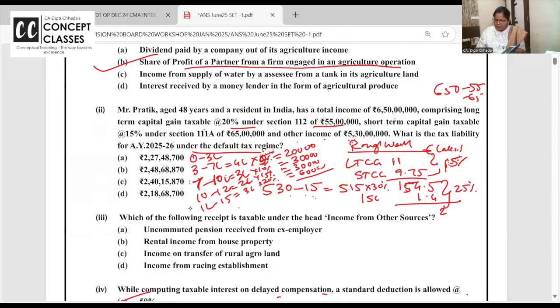Now, whatever you have got, 218.7375 into 104%, tax plus surcharge plus cess. So you are getting this answer. It's a challenge if you have got it correct in the first go, because when I as a teacher also did, I added all the taxes and I took the highest surcharge for the default tax regime, 25%. But on long-term capital gain and short-term capital gain, how much is the surcharge? Highest 15%.